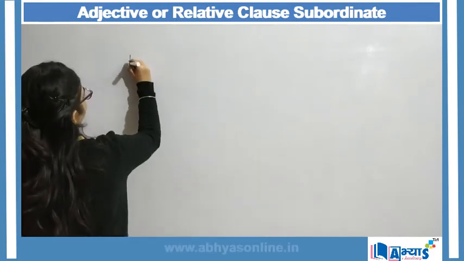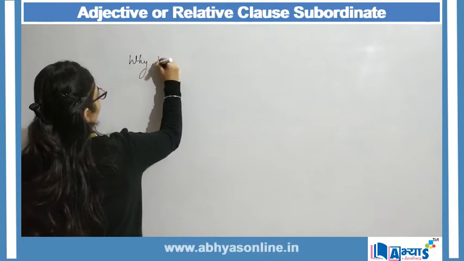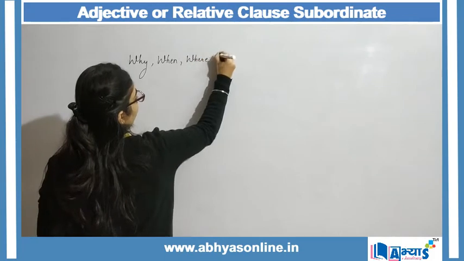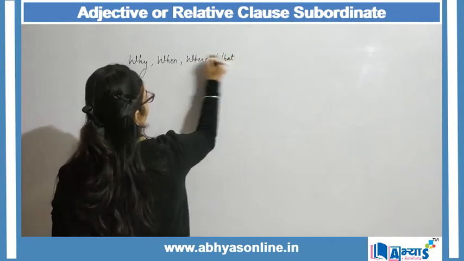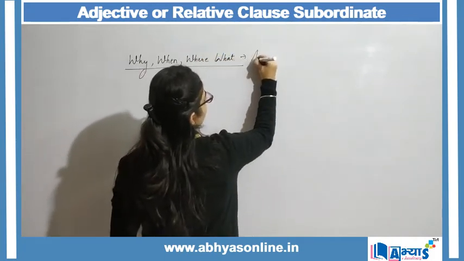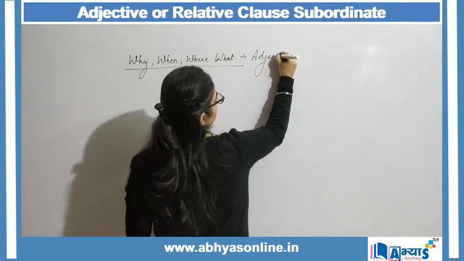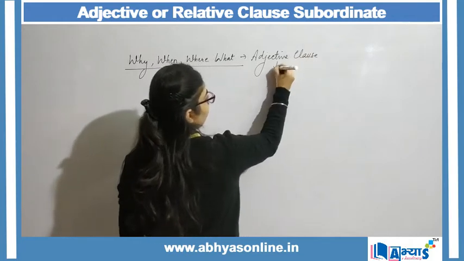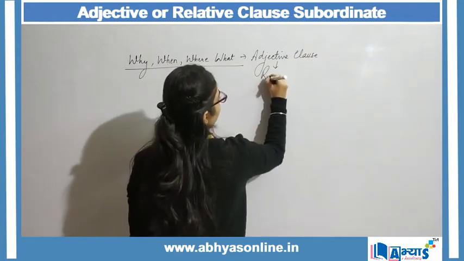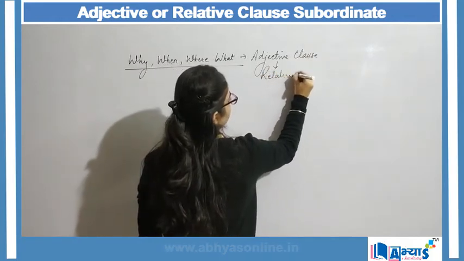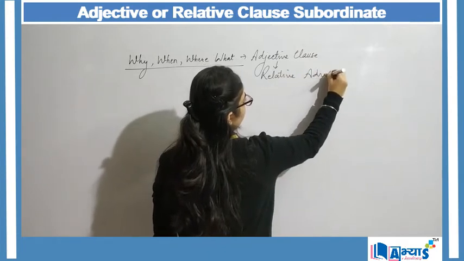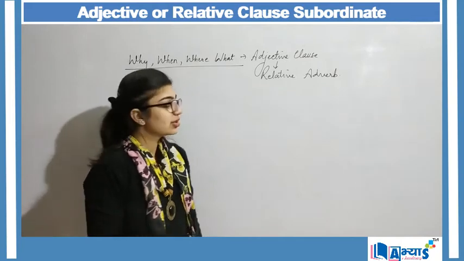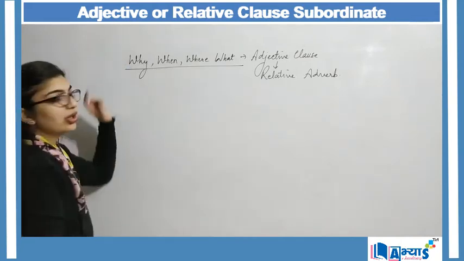So why, when, where and what, when they are used with an adjective clause, they behave as relative adverbs. Their behavior is similar to relative adverbs. So let us begin with why.